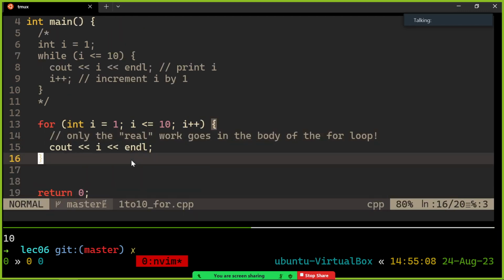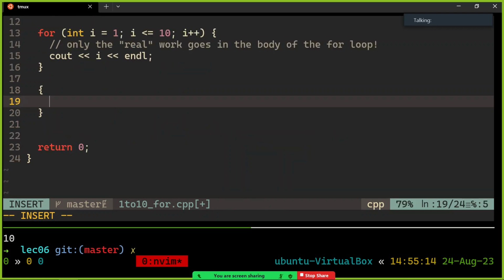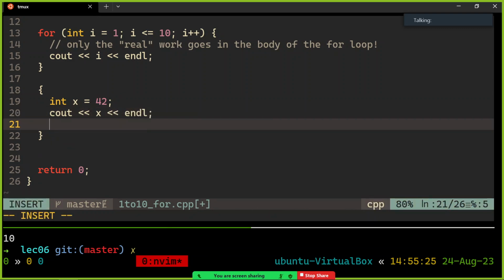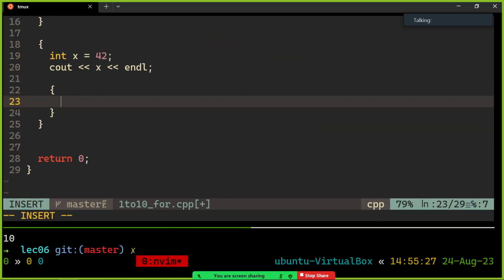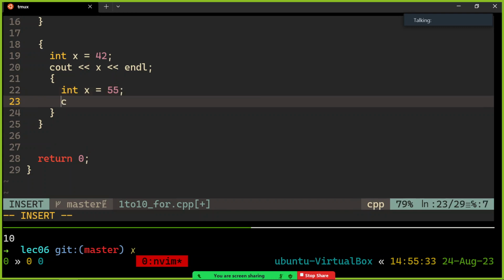So we're already here. Actually, you don't need a while loop or an if statement to make a scope. You can just start writing braces inside main. It's fine with that. I don't really want to do this, but it's helpful for the example. So int x equals 42, cout x. And then I'll make another x in an inner scope here. So here's an inner scope: int x equals 55, cout x.